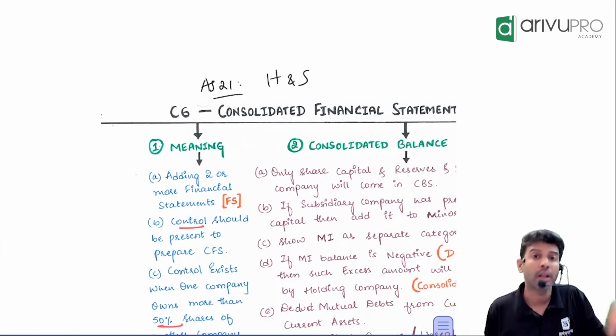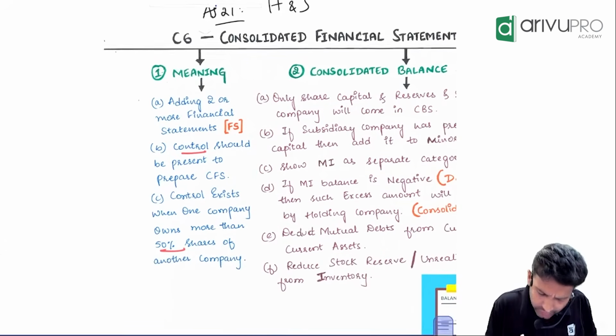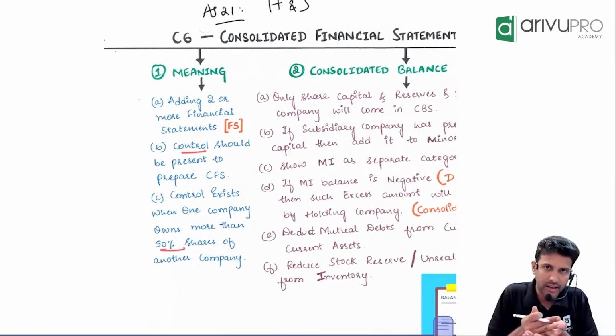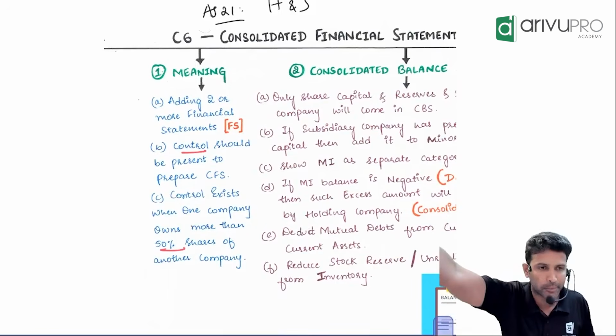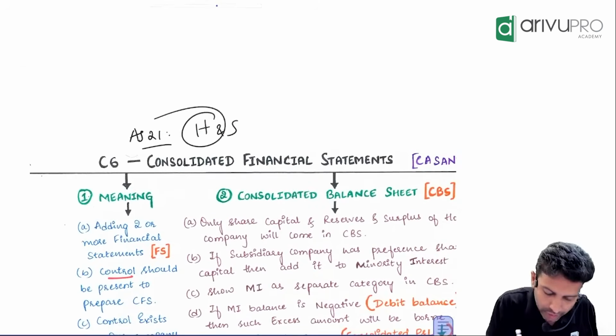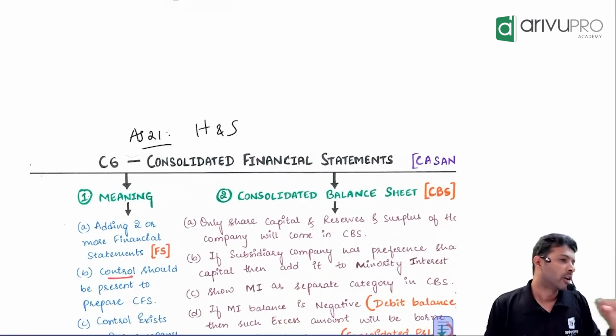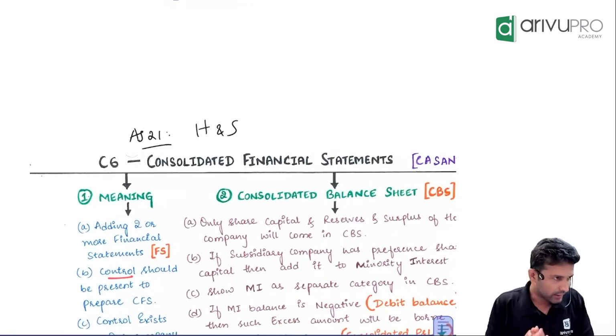So how do you get control? Very simple. If one company owns more than 50% voting power in the other company, the investor company is able to control the other company. That investor company, we call it the holding company. The investee company, we call it the subsidiary company.